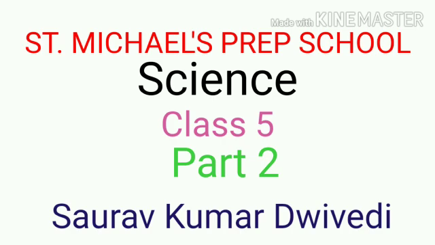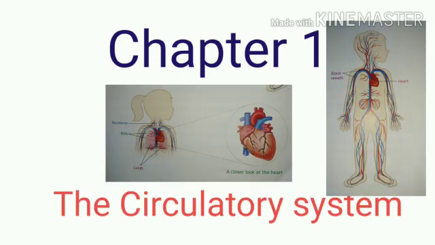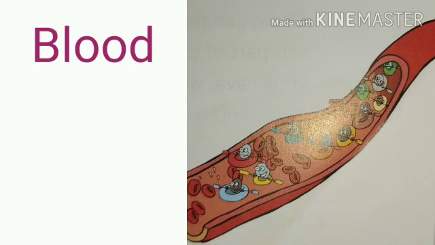Today I am teaching you Science of Standard 5th, Chapter 1, the Circulatory System. Now we come to our next topic, that is blood. The main function of blood is to carry things around the body.